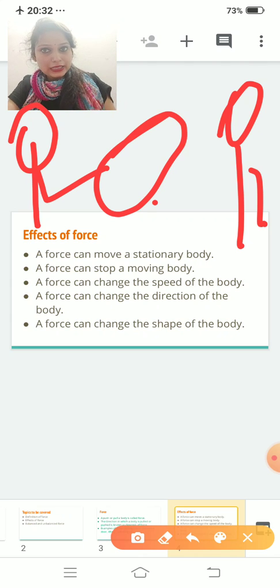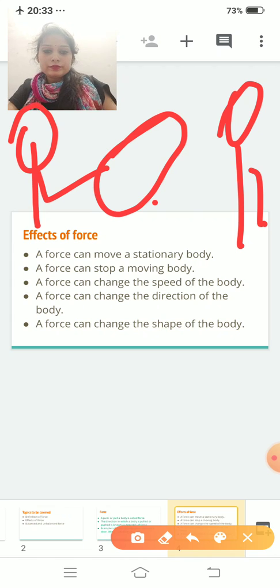With this we can say that if we apply force to a stationary object, it will start moving. And second, if we apply force to a moving body, it will stop it. Clear? Now third one, a force can change the speed of the body. That means if we apply force to any body, it will change the speed.